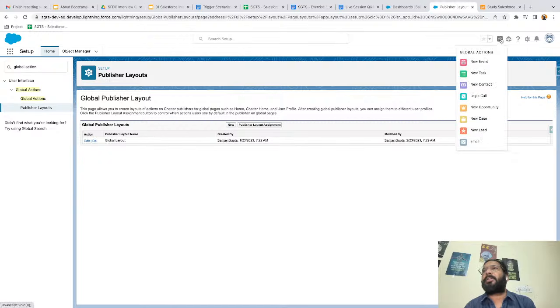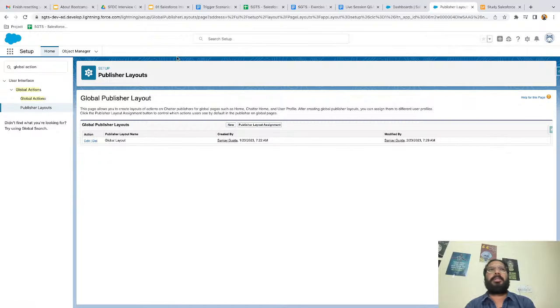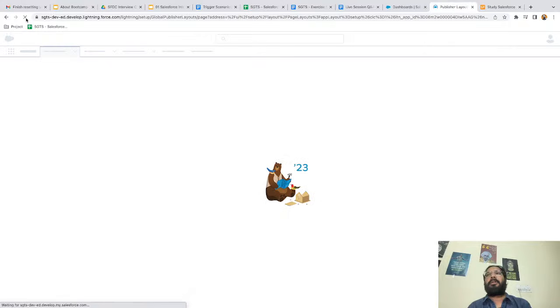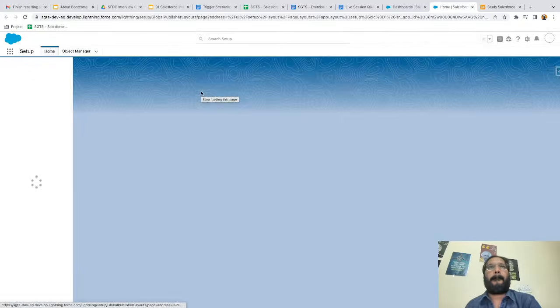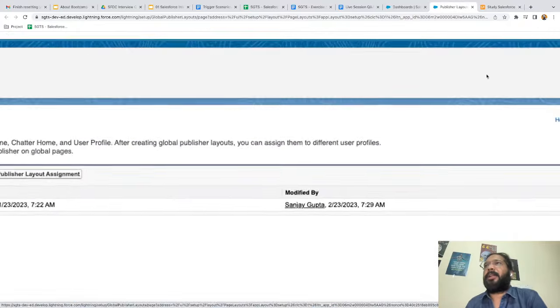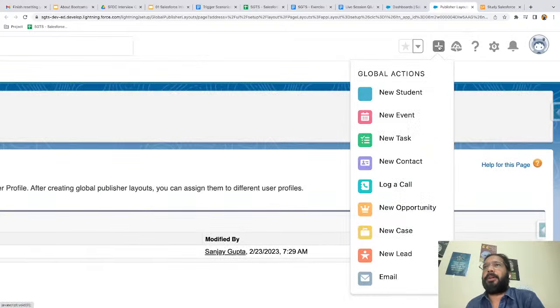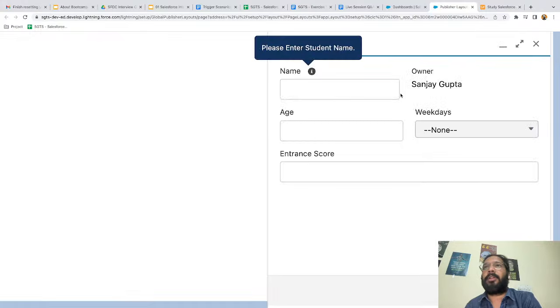And if I click on this plus, still it is not available. So what I need to do, I need to click on refresh. So the page is being refreshed and here I'm going to click on plus. So you can see this new student option is available, right? And if I click on this new student, a form will appear and this time I placed 5 fields, so they are available.